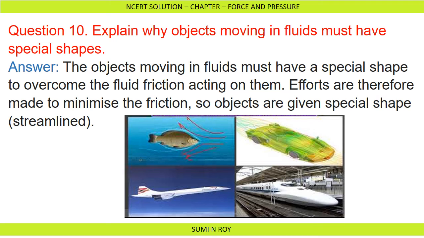Now the last question is, explain why objects moving in fluid must have special shapes. The objects moving in fluid must have a special shape to overcome the fluid friction acting on them. So efforts are made to minimize the friction. Objects are given a special shape called streamline. As we already know, fluid friction or drag can be reduced by giving the special streamline shape to an object which moves through a fluid like air or water.